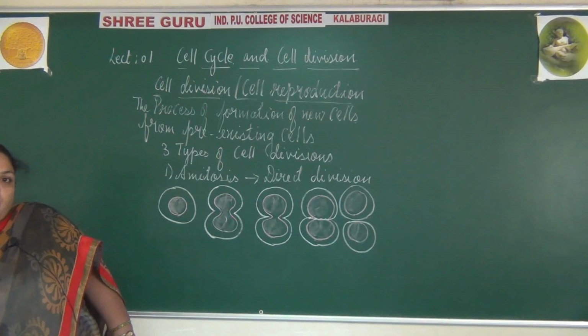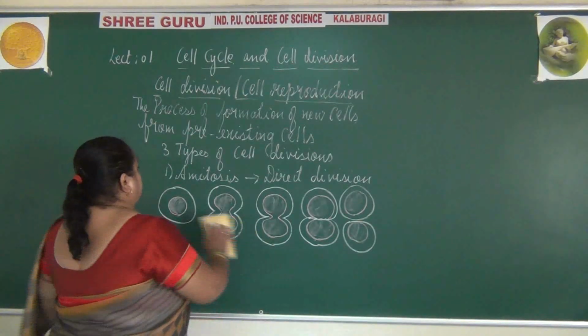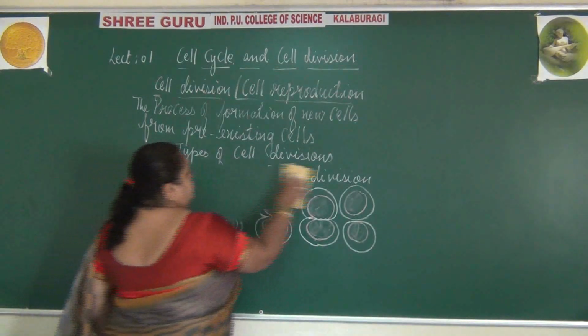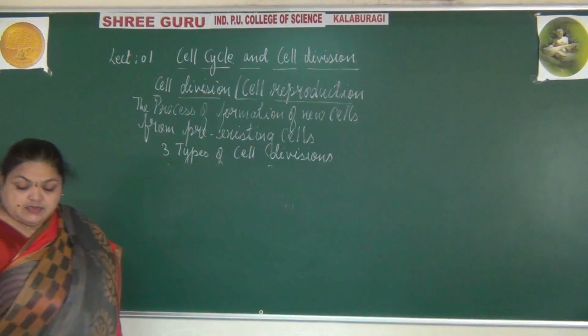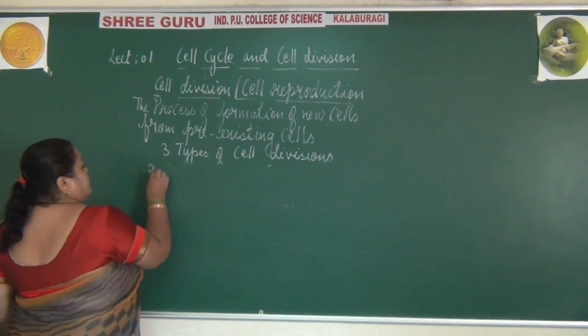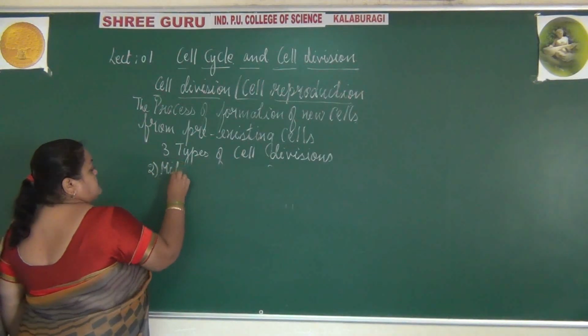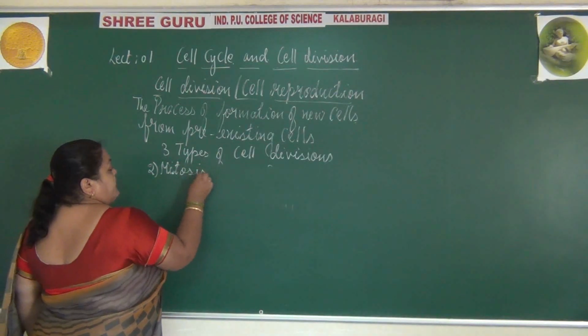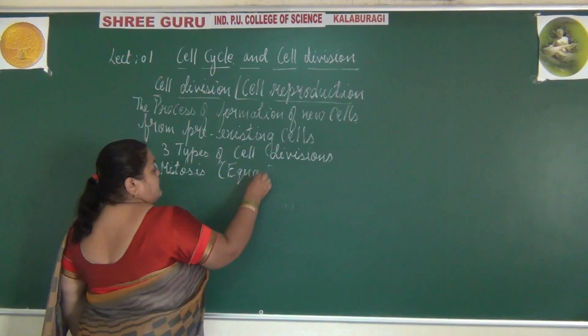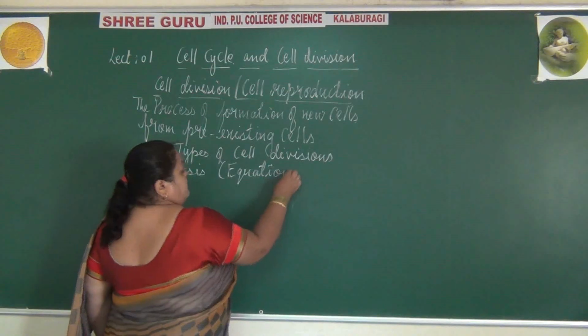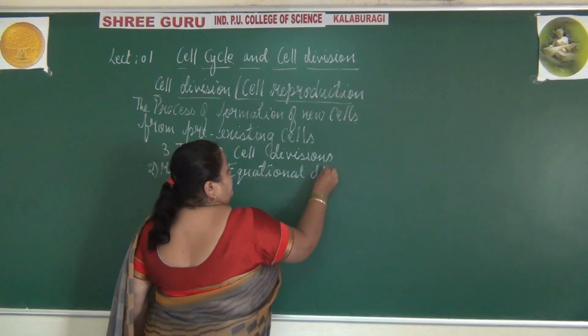While the second one is mitosis, which is also referred to as equational division.